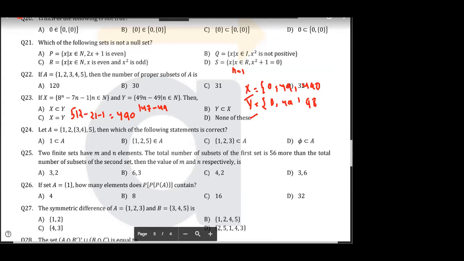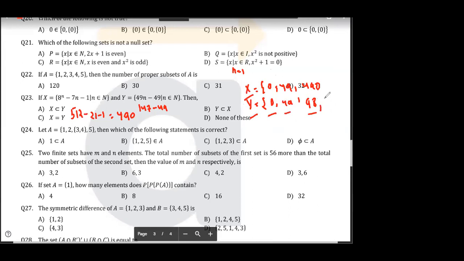Y is superset of x. Okay. Which of them will have more elements? Y will have more elements or x will have more elements? Tell me. Sir, y will have more elements. Y will have more elements, na?